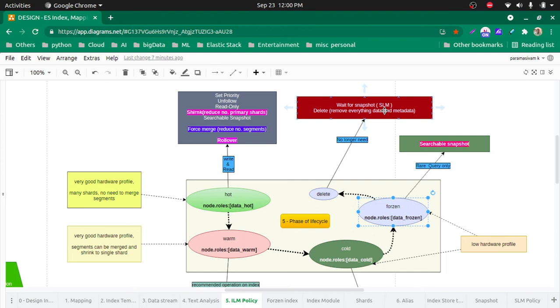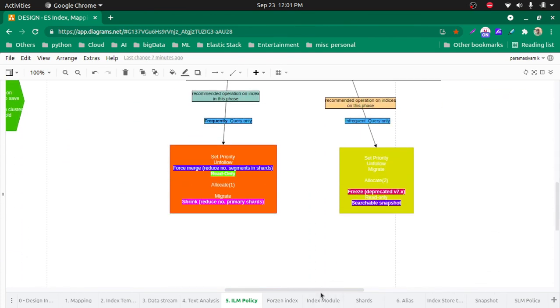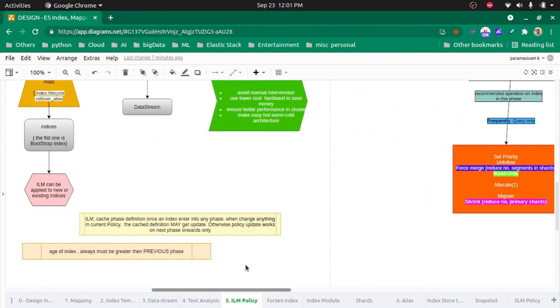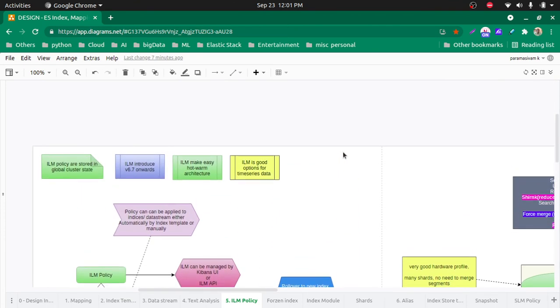So the atomic part is actions, right? Movement from one node to another, the cluster is going to take care of. The ILM policy we define says what actions have to be done, or can be done, on an index in a particular phase. By ILM policy we are saving the money, nothing else. ILM policy is just for saving the money, nothing else.